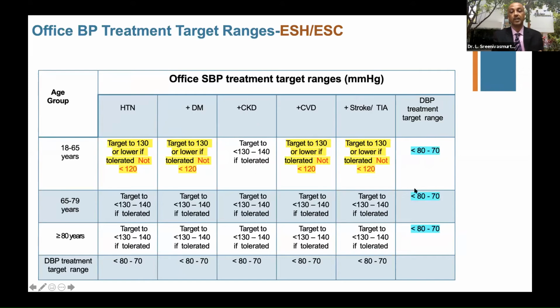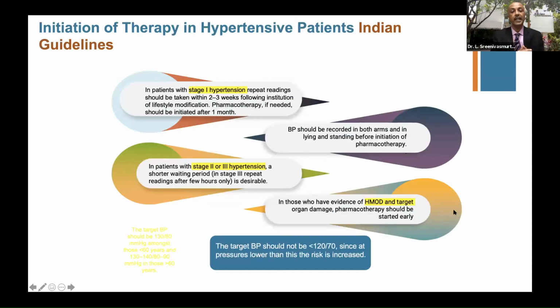Of course, it's very difficult to control BP. We know that for other reasons. And this is across the age group 18 to 80 years. So very simple, very easy to remember. There is no confusion across the groups. Now let us look at the Indian guidelines.